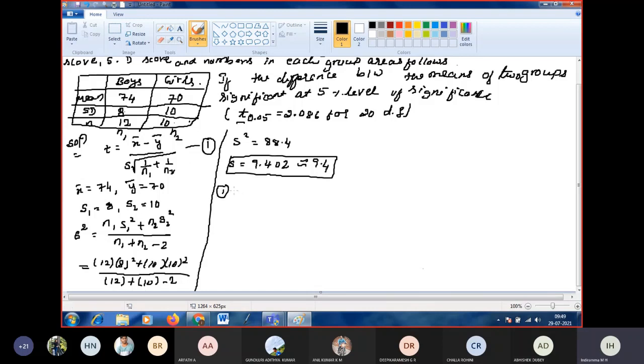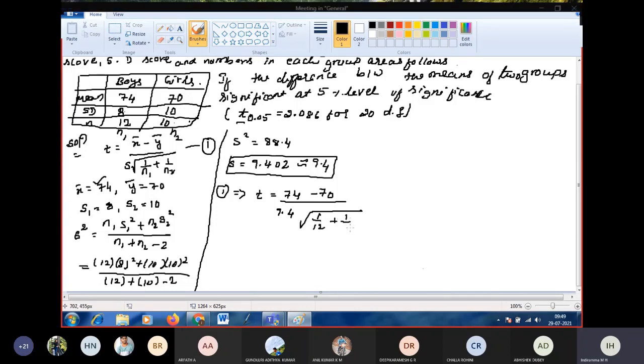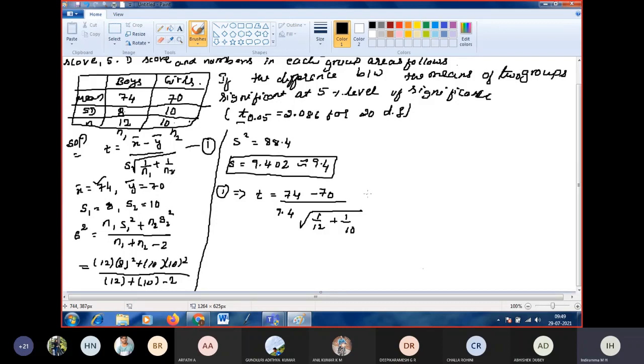So equation 1 becomes t is equal to x bar minus y bar, where x bar is 74 and y bar is 70, divided by s into square root of 1 by n1, which is 1 by 12, plus 1 by n2, and n2 is 10. Now simplify the RHS, you will get 0.994.